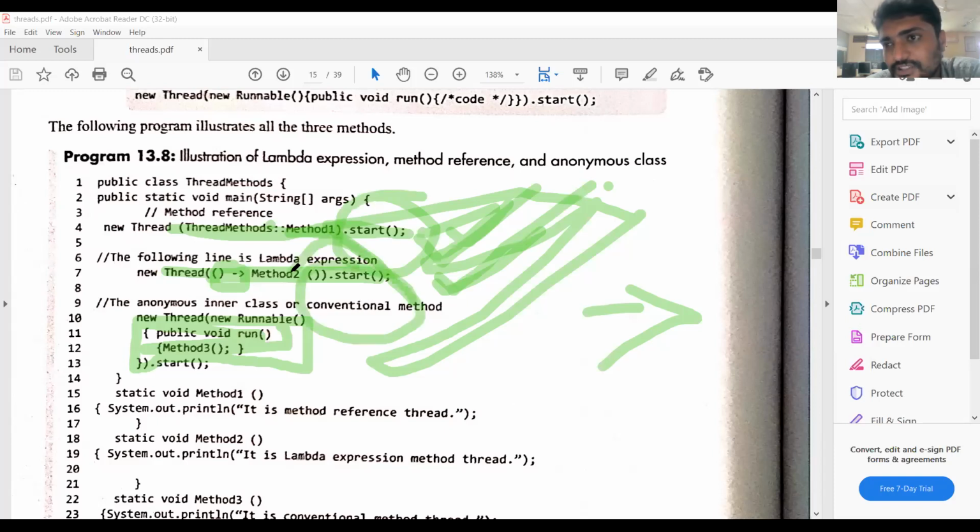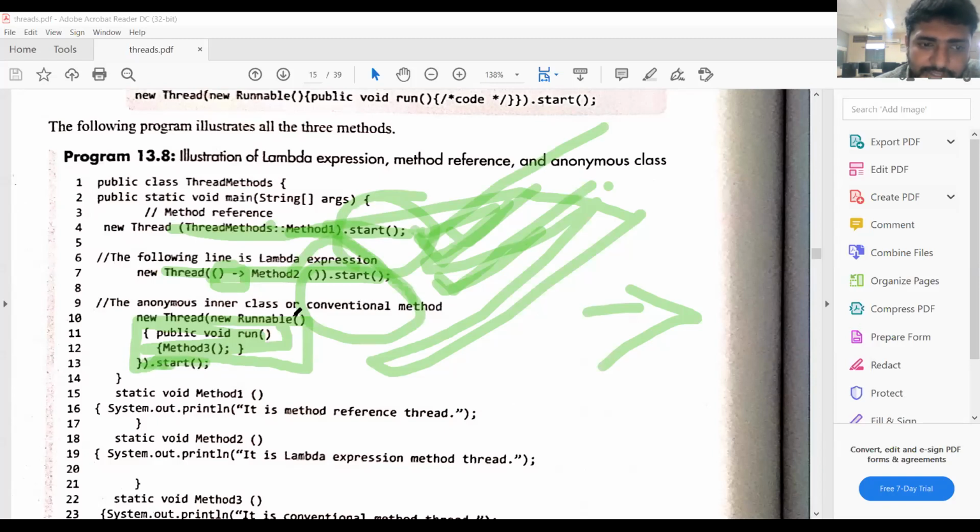Our concept is to start the thread, that means we need to invoke the start method. In order to invoke the start method, we need objects. But here there is no need to create the objects. Without objects, we can directly start the thread. That is the ultimate aim of this program.